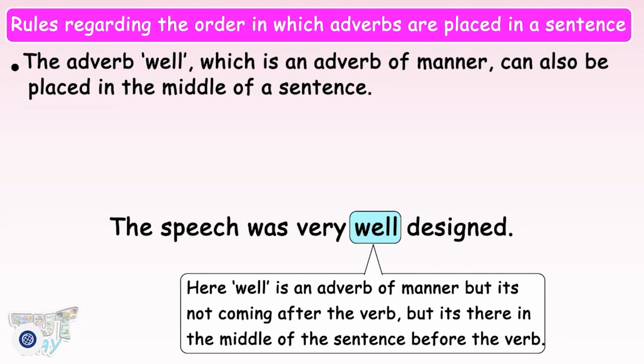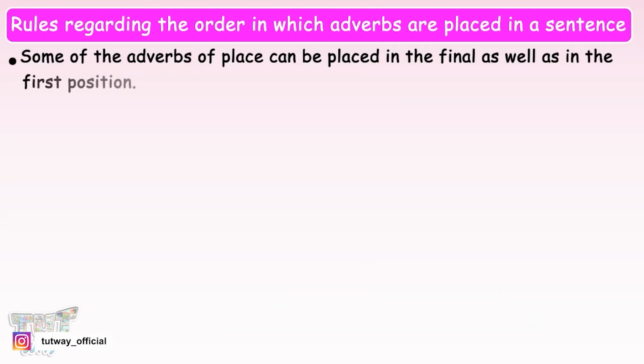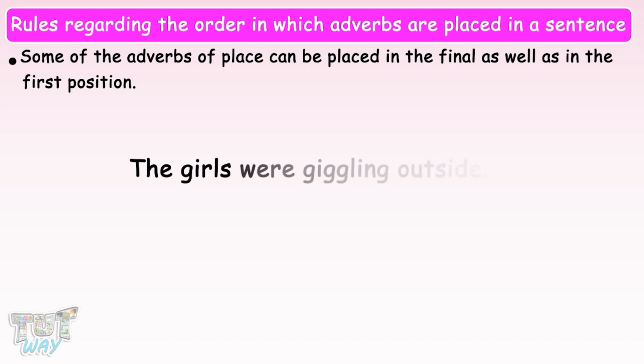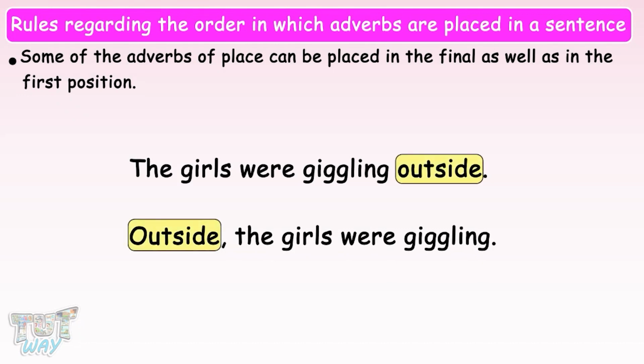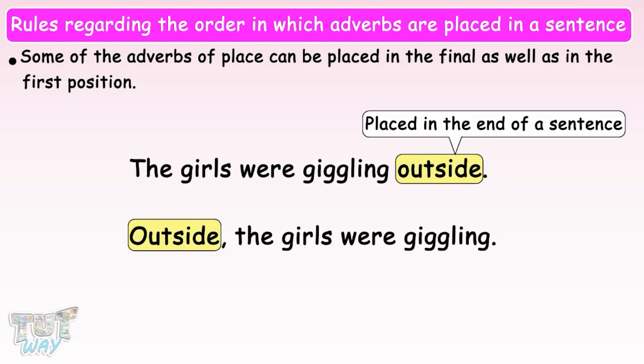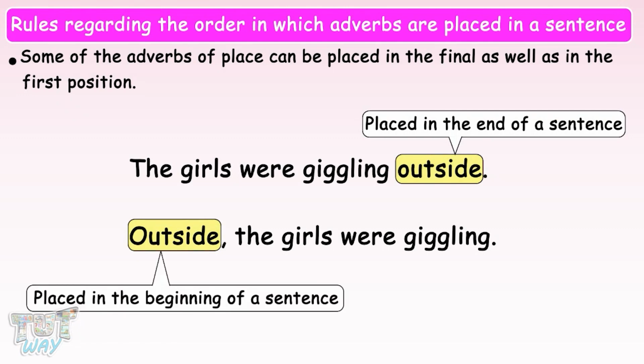Some of the adverbs of place can be placed in the final as well as in the first position. Let's see. The girls were giggling outside. Outside, the girls were giggling. You can notice that the word outside, which is an adverb of place, is placed at the end of the first sentence. And when it is placed in the beginning of the sentence, it has a comma after it. So, whenever an adverb is placed at the first position in a sentence, it is always followed by a comma.